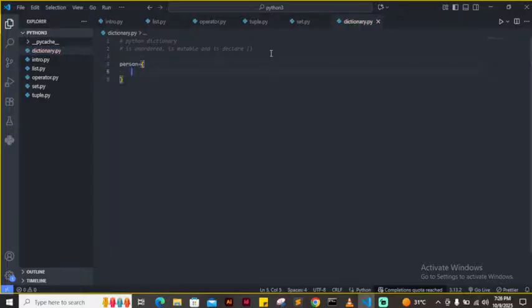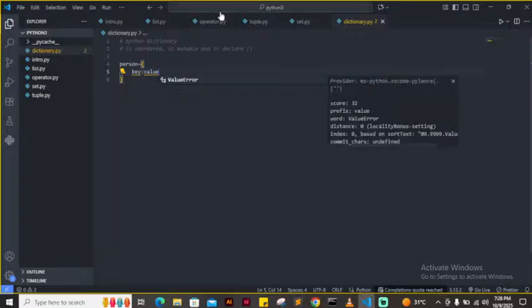Now, one thing you need to know about a dictionary is that it has a key and a value. Dictionaries are key-value pairs. So you access the value with the key. All right, so this is just the syntax I passed for you there.